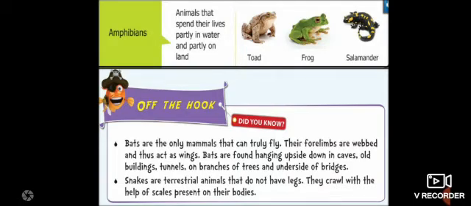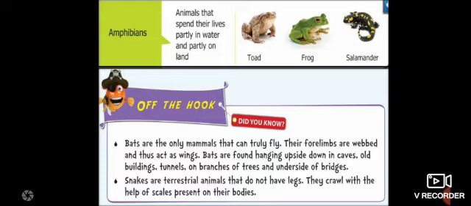Okay, bats are the only mammals that can truly fly. Their forelimbs are webbed and thus act as wings. Bats are found hanging upside down in caves, old buildings, tunnels, on branches of trees, under bridges. So children, as we know, bats are mammals. Mammals are those that feed their young ones milk, children. Okay, so bats are the only mammals that can fly, children, and their forelimbs are webbed, which act as their wings.